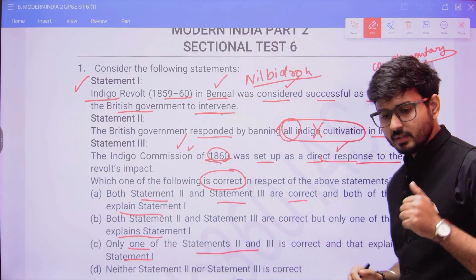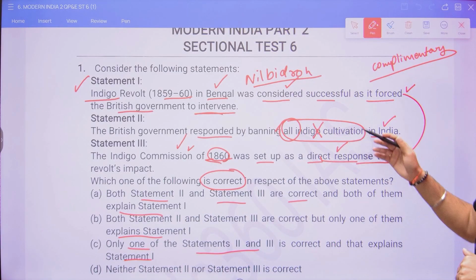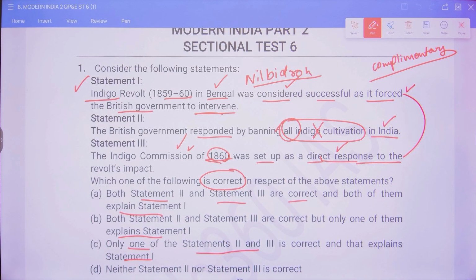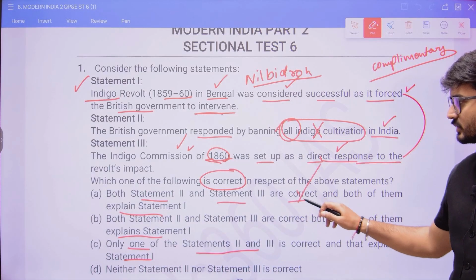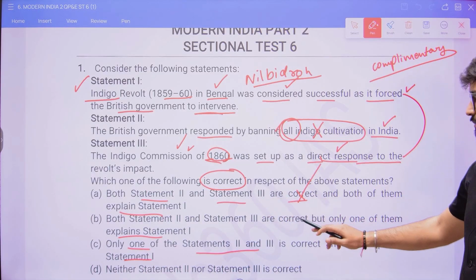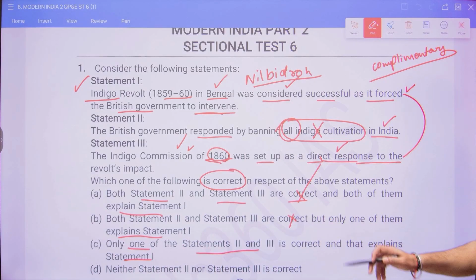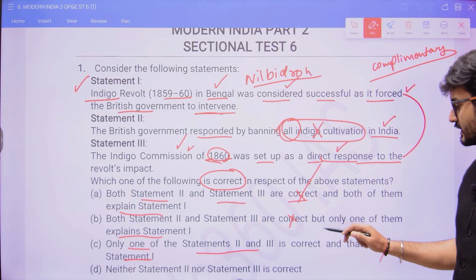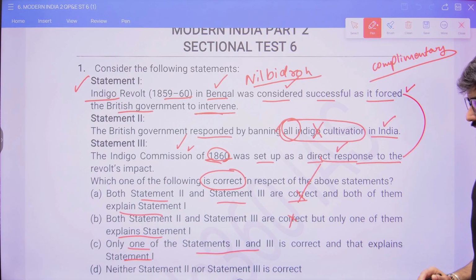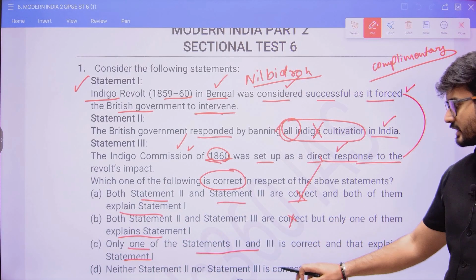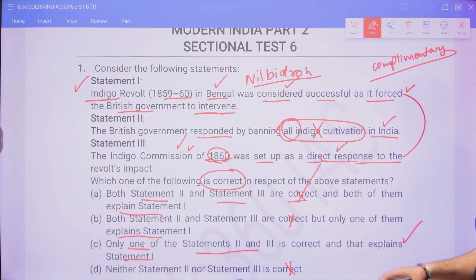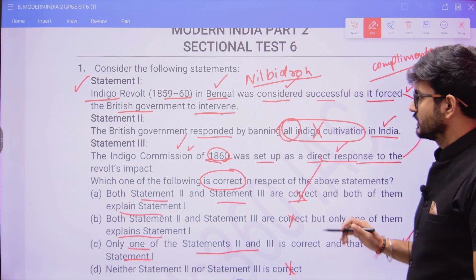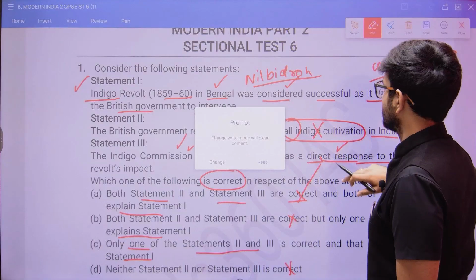If we eliminate the second statement, we know the third statement is correct. Both statement 2 and statement 3 are correct? No, statement 2 is incorrect. Both correct? No, statement 2 is incorrect. Only one of statement 2 and statement 3 is correct and that explains statement 1? Neither statement 2 nor statement 3 is correct? No, statement 3 is correct. Like this we eliminate, and we come to the answer as option C.